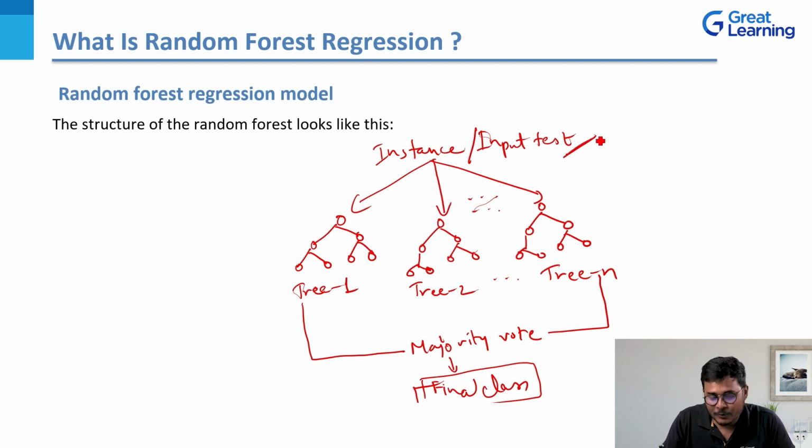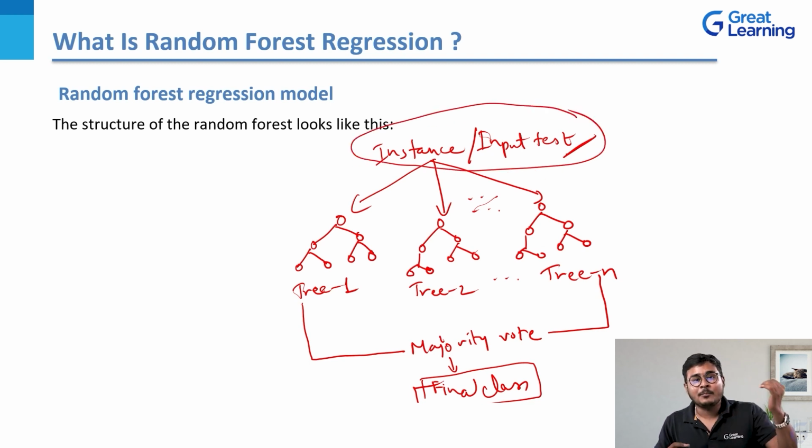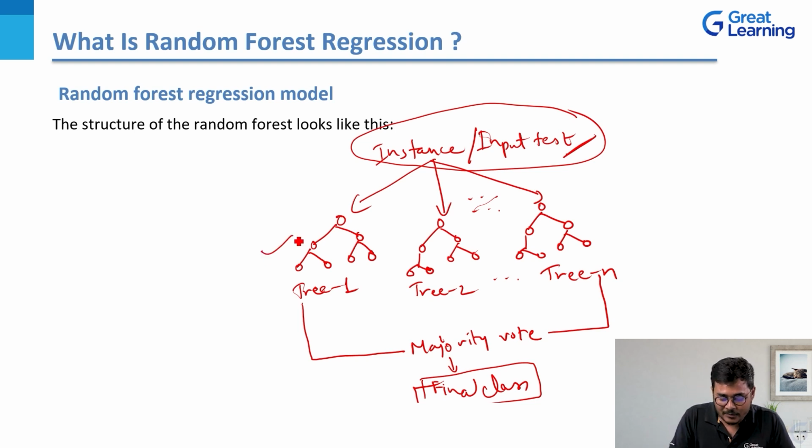So here we have an input test class, and your input test class can be anything. I'll be showing you the working of the random forest regression algorithm in the later part of the deck presentation. But here I'm just drawing the basic structure of how a random forest tree looks. You have an instance, which is also known as the input test or the input class. Since the algorithm takes into account multiple or numerous decision trees, you have one tree here, then tree number 2, and similarly you're drawing an individual tree for n sample structures. So you have the nth tree here.